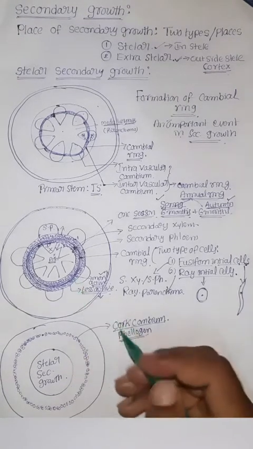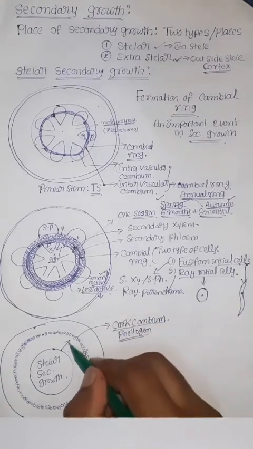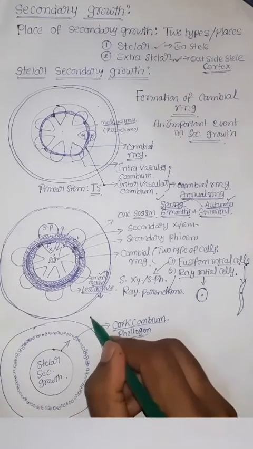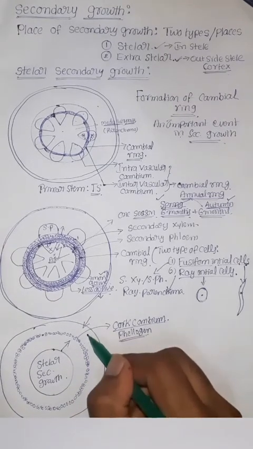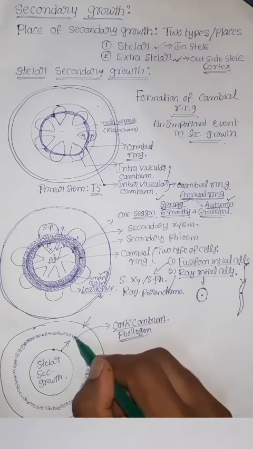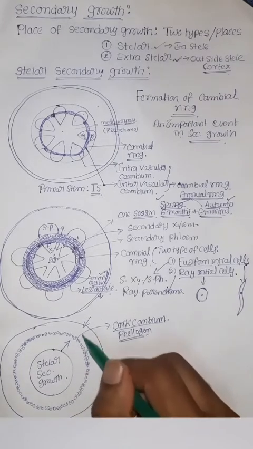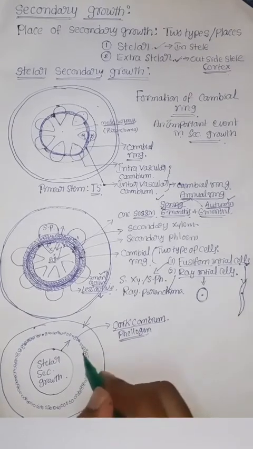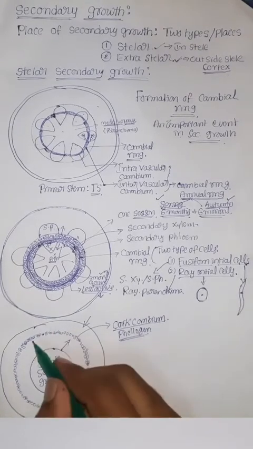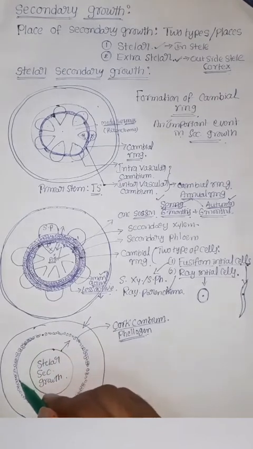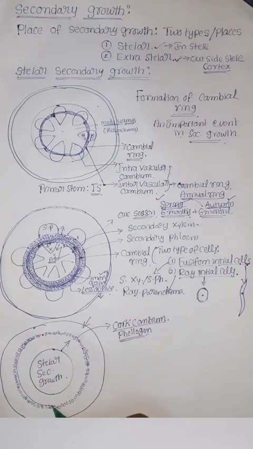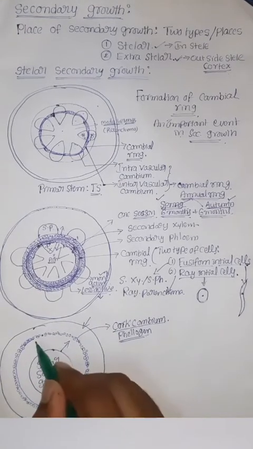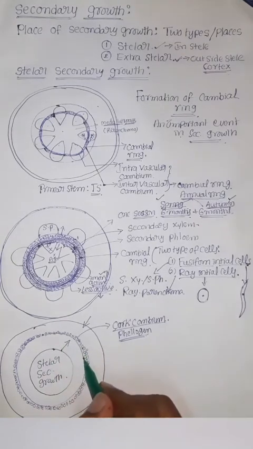Due to the activity of the vascular cambium in the stelar region, it produces secondary vascular tissues, and due to their accumulation inside the stem, it creates pressure on the epidermis, so that in many parts it gets ruptured.